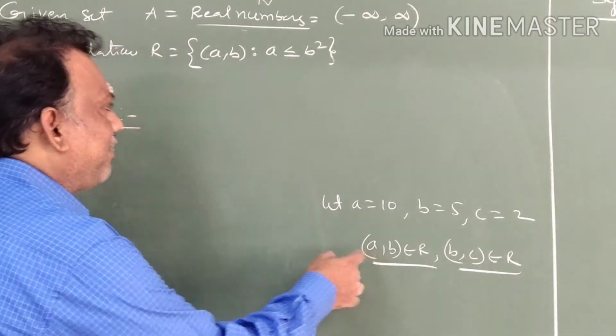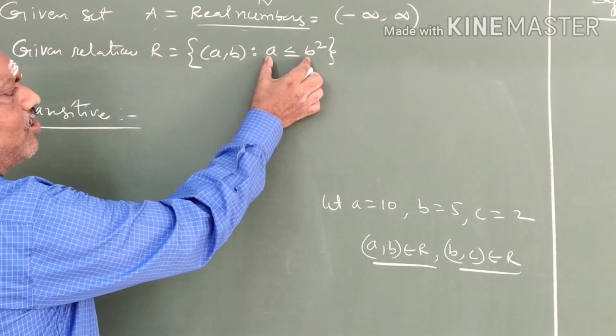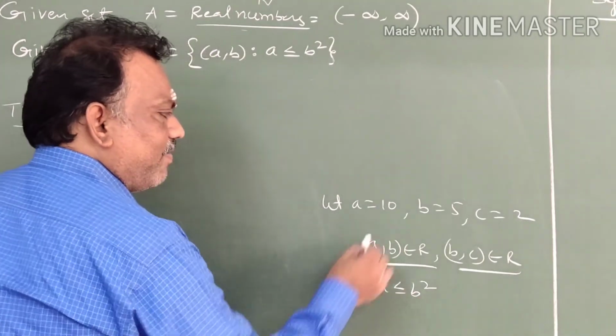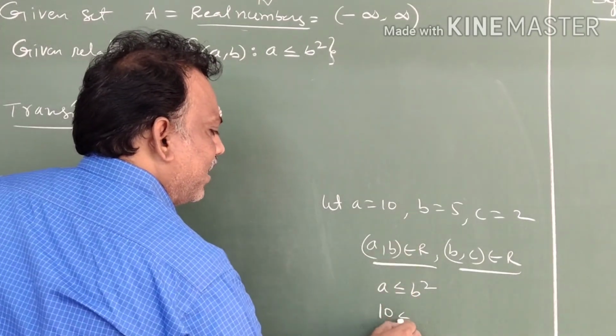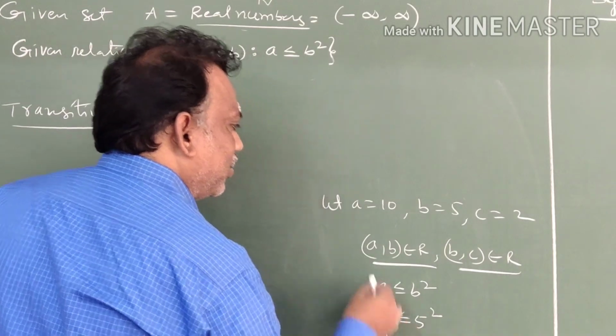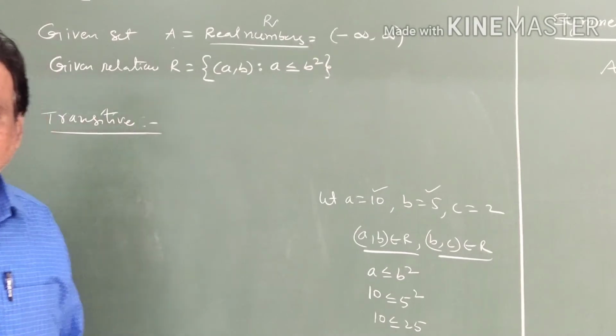(A,B) belongs to R means, if it is the particular relation, A is less than or equal to B square. Like that we have to take A less than or equal to B square. A value is 10. 10 less than or equal to 5 square. 10 is smaller than 25, so this is true. (10,5) is true.